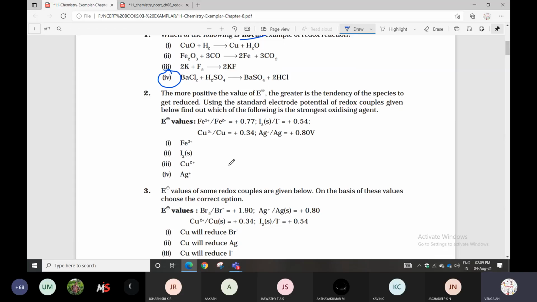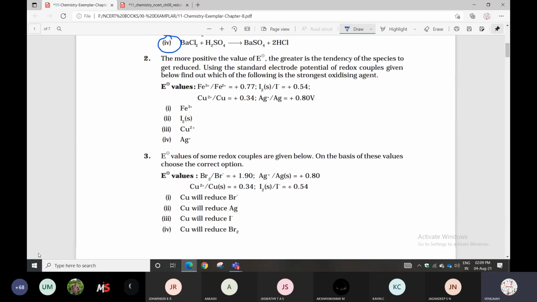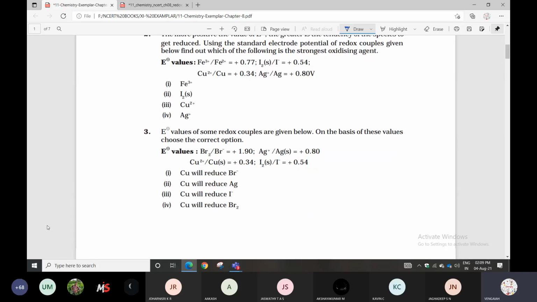Silver. So silver is the strongest oxidizing agent. The same model in the next question also. E naught values of some reduction couples are given below. On the basis of these values, choose the correct option.